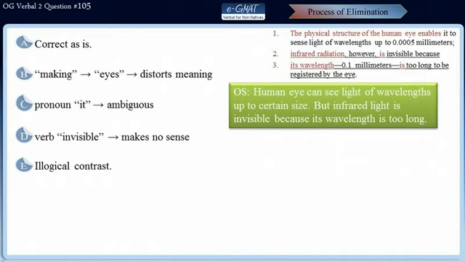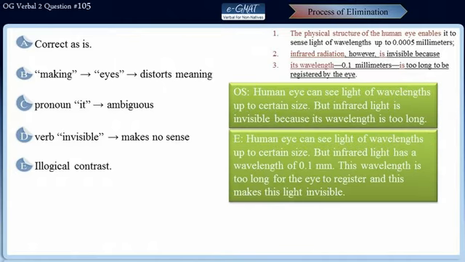This choice, however, presents an illogical contrast. The first part is the same as that in the original choice, but the contrasting part per this choice is that infrared light has a wavelength of 0.1 millimeters, and this wavelength is too long for the eye to register, and this makes this light invisible.